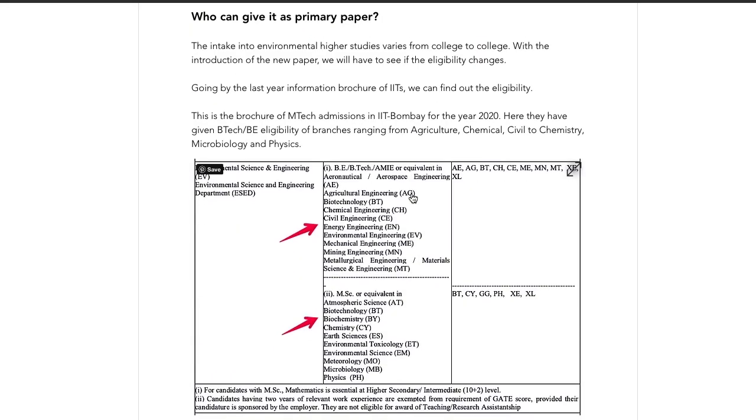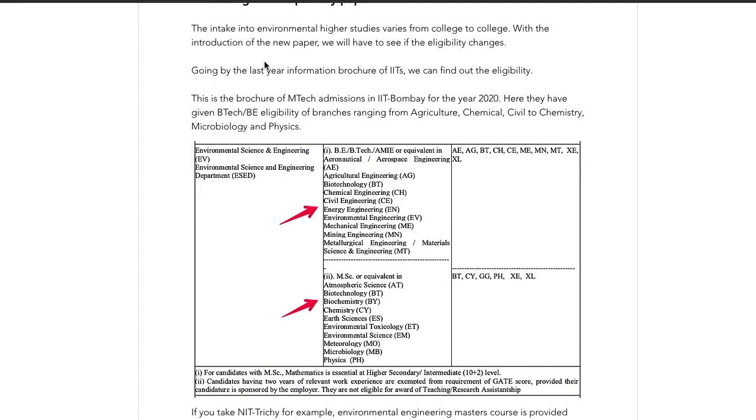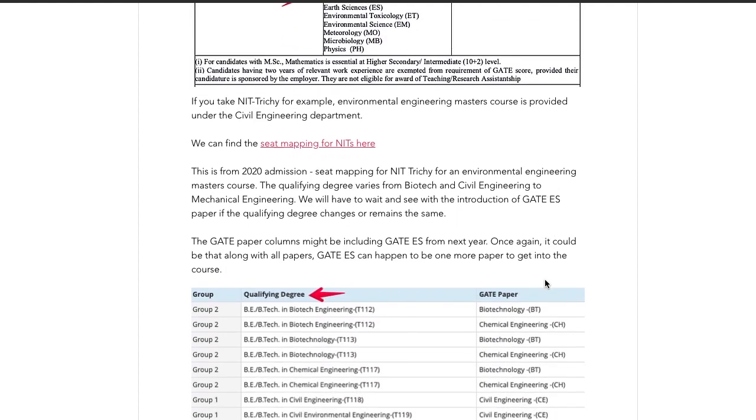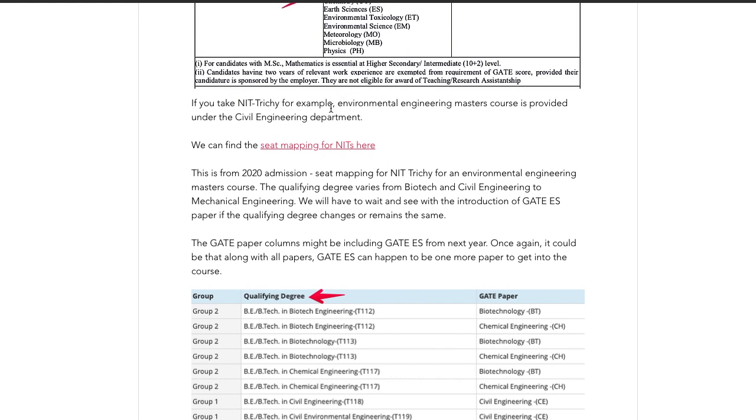So we saw who can give it as a primary paper. That depends actually on college to college. We are not sure with the introduction of this new paper if they will change the eligibility, but we can try and understand what has happened in the previous years. If you take NIT Trichy for example, their environmental engineering master's course comes under civil engineering department. They do not have a separate department, but it comes under civil engineering.